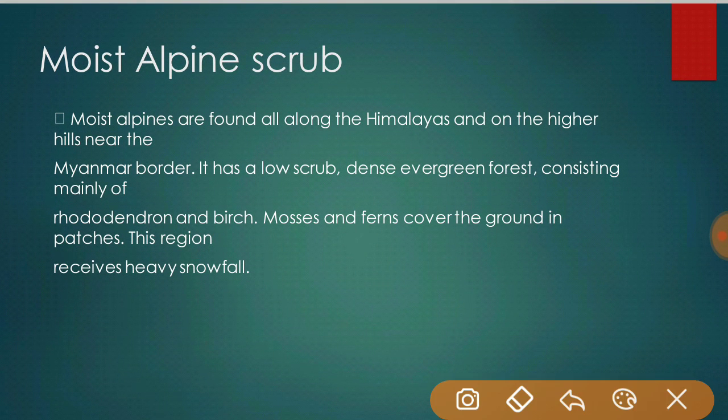Moist alpine scrub is found all along the Himalayas, and on the higher hills near the Myanmar border. It has low scrub and dense evergreen forest, consisting of rhododendron and birch, and mosses and ferns cover the ground in patches.